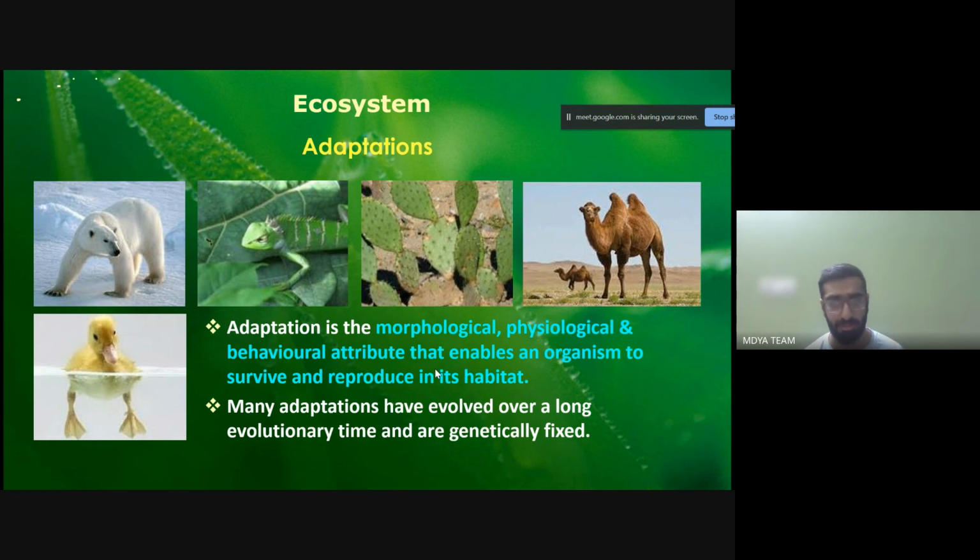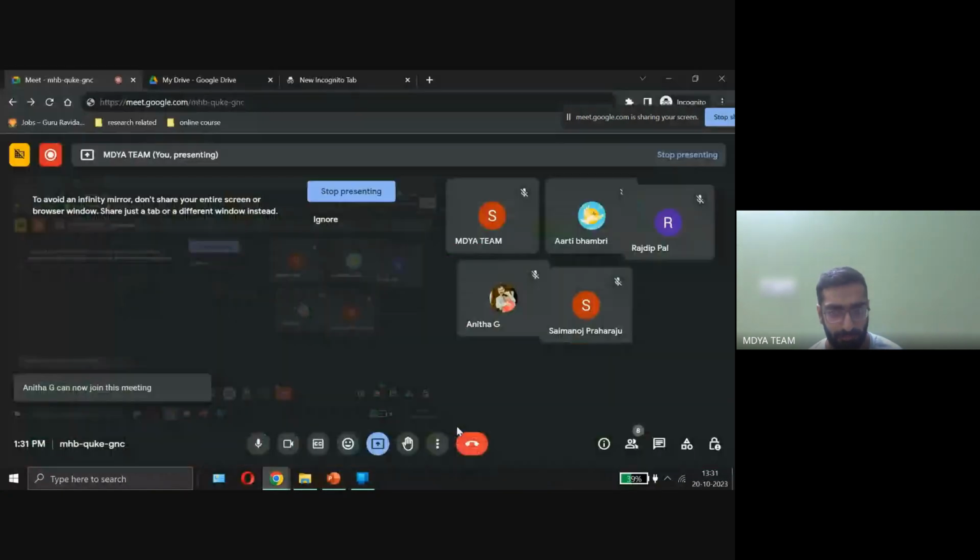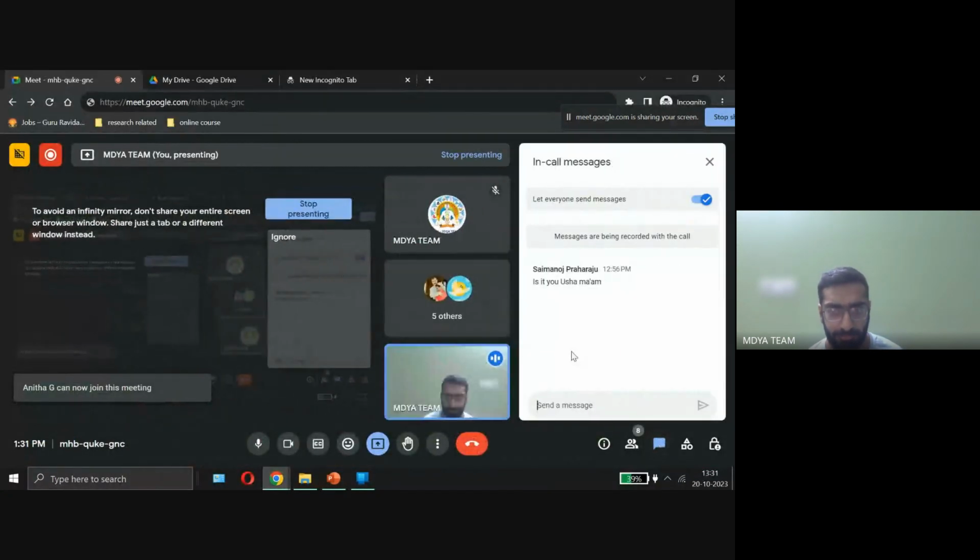But normally, if they remove the organism from its habitat, then it's a possibility that the animal would not become strong and would not be able to adjust to the new environment. But the evolutionary process would be able to increase the adjustment with time. So this is the process of adaptation.